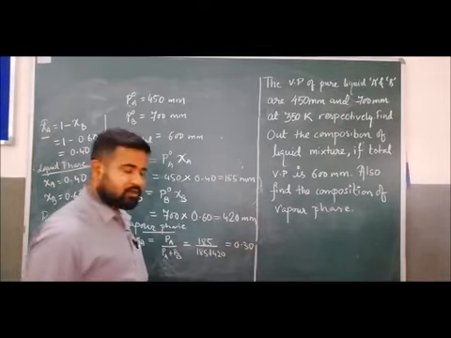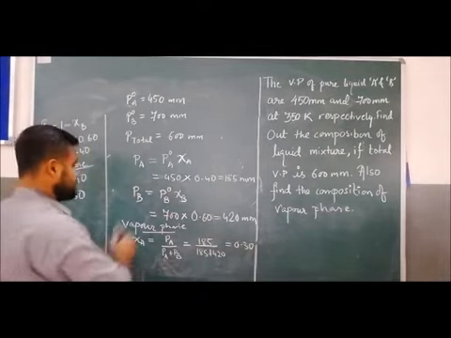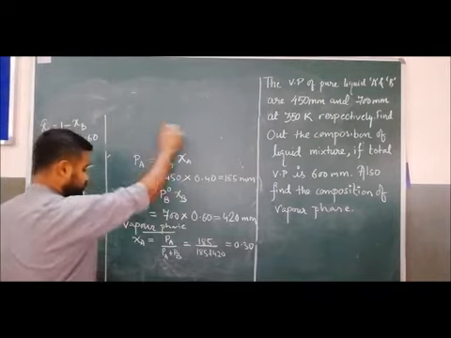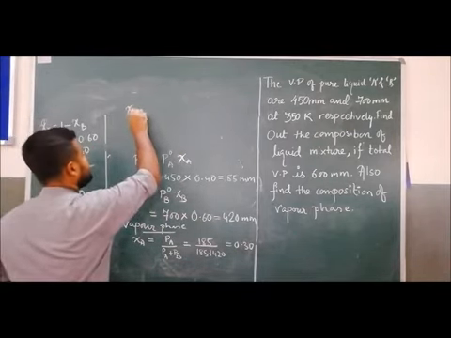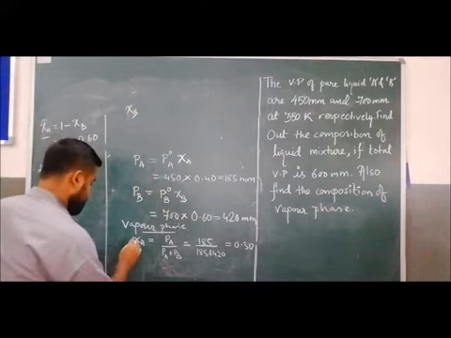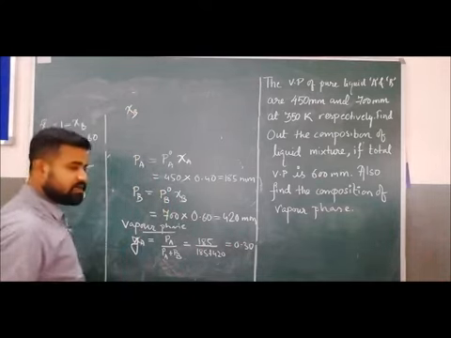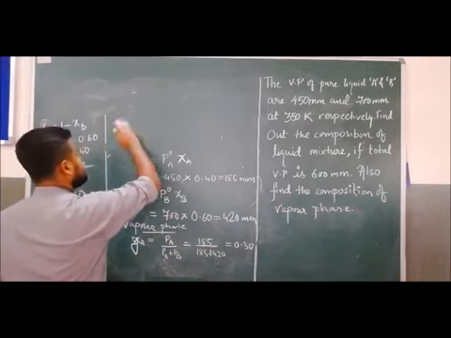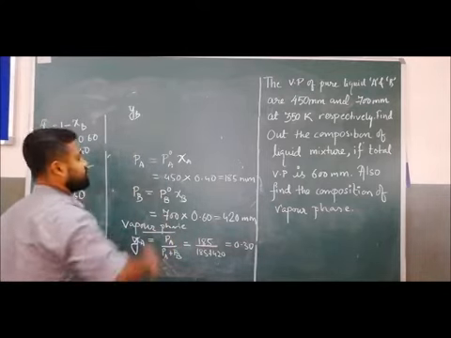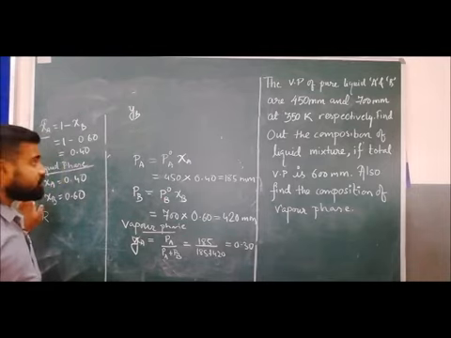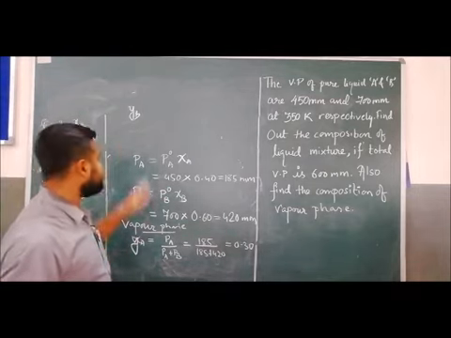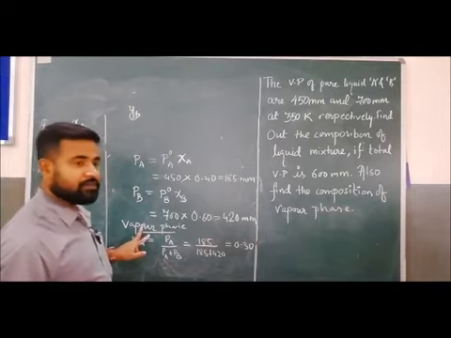Clear? And similarly, the composition in vapor phase of component B. In vapor phase it is denoted as YA and YB, because in liquid state we are considering XA and XB, so here we will represent it as YA and YB, means the composition at vapor phase.